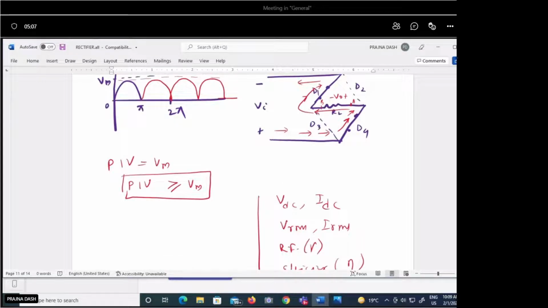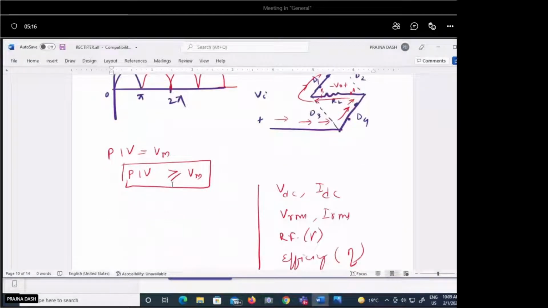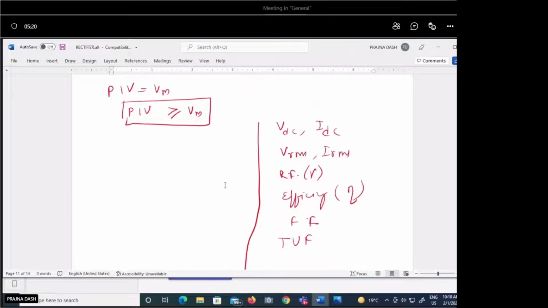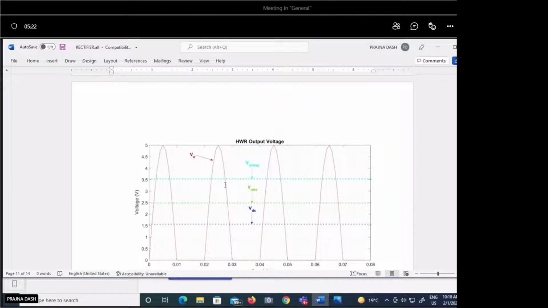Okay, so let's start. I hope you all have derived this VDC, IDC, VRMS, IRMS for this waveform. Have you derived? Yes, ma'am.